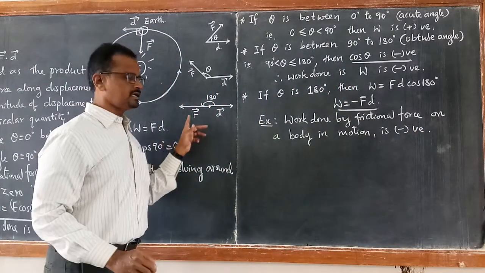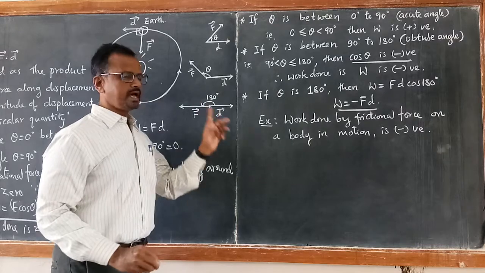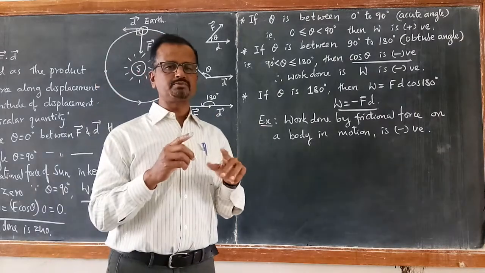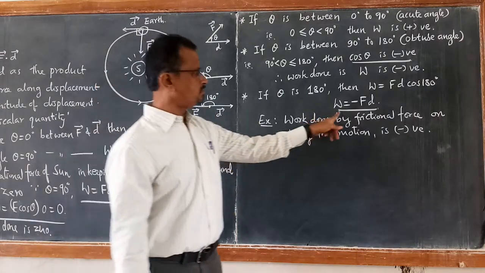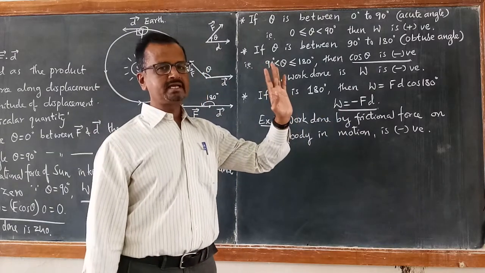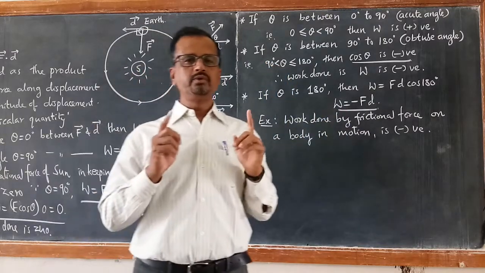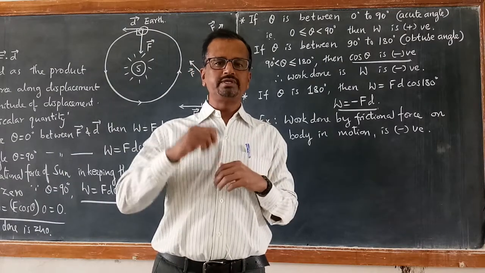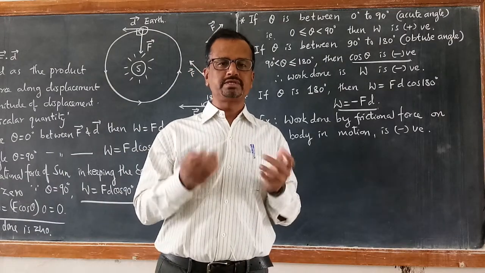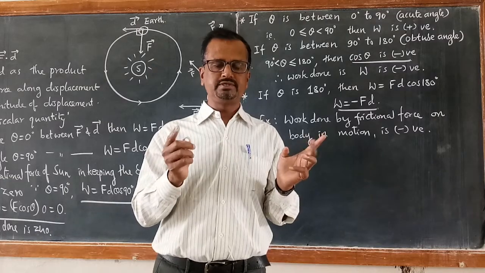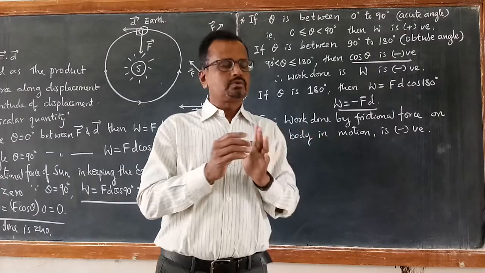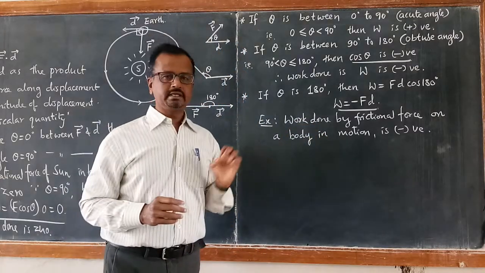Frictional force is in the opposite direction of displacement, so the angle between displacement and the frictional force becomes 180 degrees. Therefore, work done becomes minus Fd. So these things you should keep in your mind. So you will be able to find out in which case it will be positive, in which case it will be negative, in what case it will be zero, right? So these are very important cases.